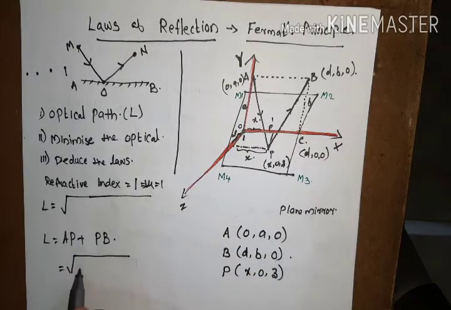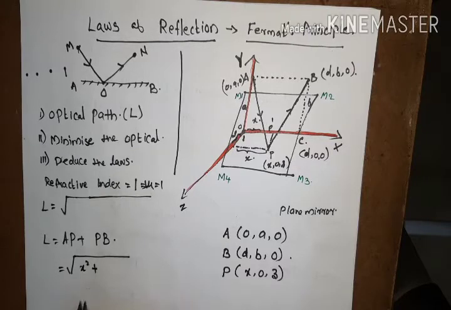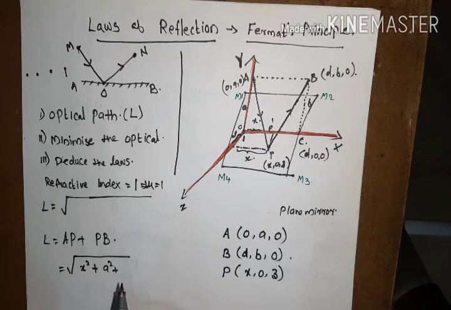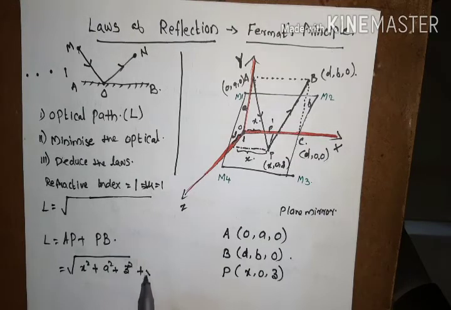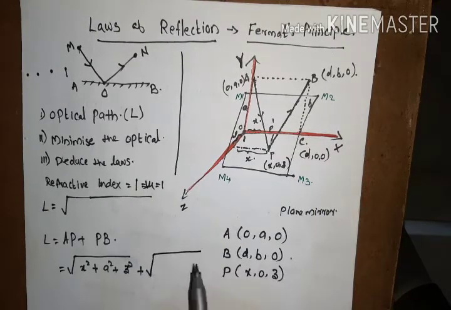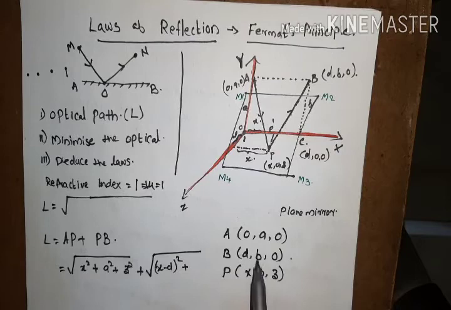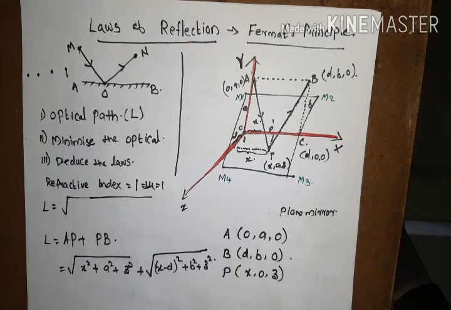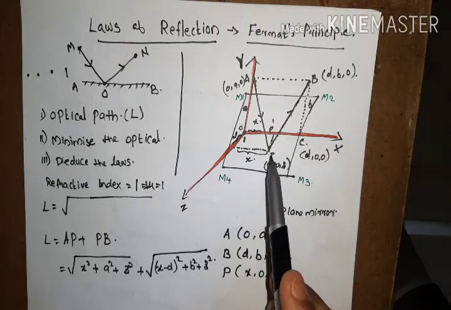That means (x − 0) whole square, that means x square, plus (0 − a) whole square, that means a square, plus (z − 0) whole square, that means z square, plus PB. B has values d, b and 0, so (x − d) whole square plus (0 − b) whole square, it is the b square itself, and (z − 0) whole square is the z square itself. So we have obtained the optical path corresponding to this point of reflection P.